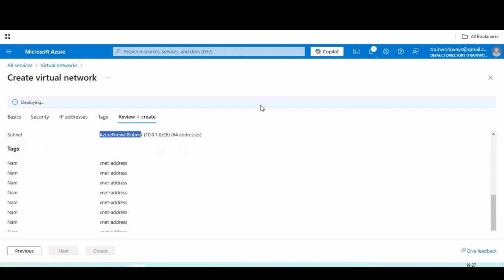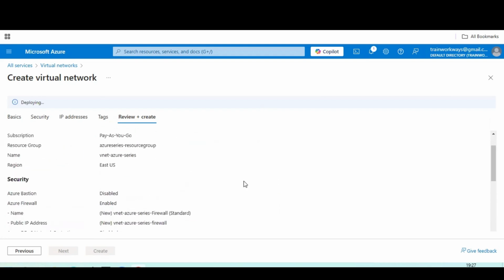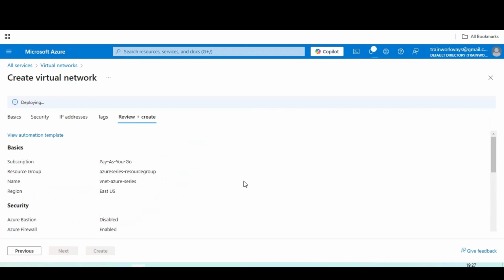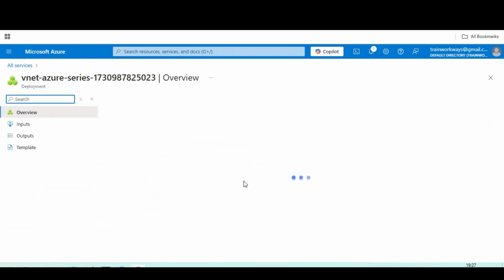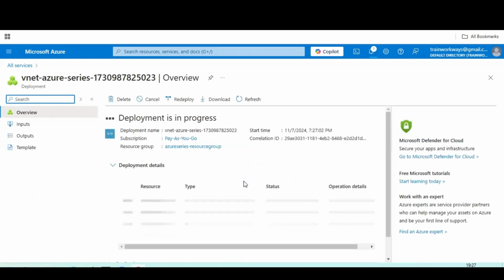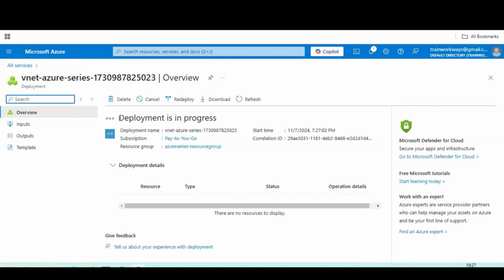So now the virtual network is going to be created and deployed into the US East region. When it launches, you can see the deployment is in progress and loading.